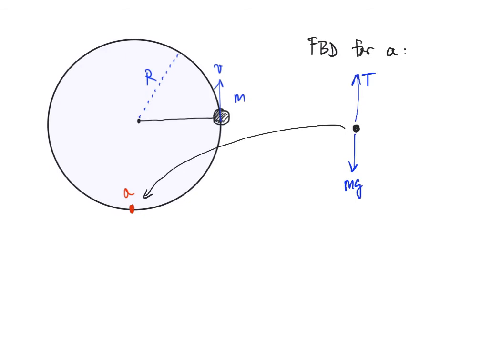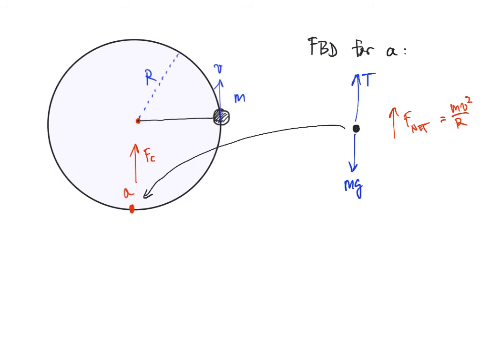And at first glance, you might say, oh, well, maybe they're just equal. You should hopefully notice they cannot be equal. The tension force has to be bigger because there needs to be a net force in this direction. There has to be a net force towards the center of the circle. There's got to be a net force this way, which we call the centripetal force. So that net force inward is the centripetal force mv squared over r.